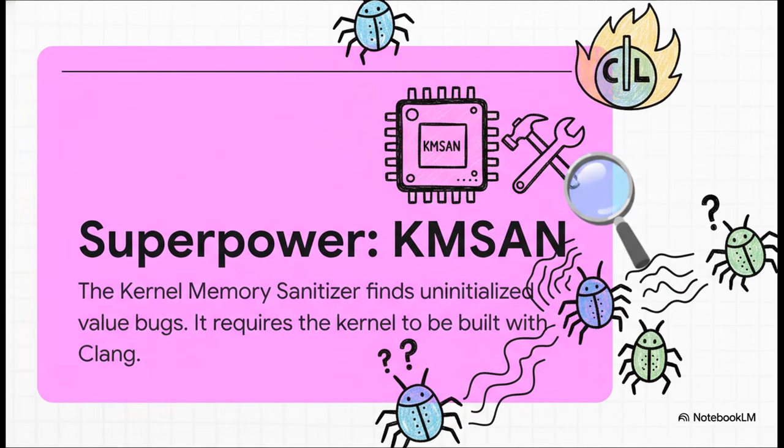All right, superpower number 2 is for hunting down some of the sneakiest, most dangerous bugs out there: the kernel memory sanitizer, or KMSAN. It's a dynamic debugging tool that finds when the kernel tries to use uninitialized memory, which can cause all sorts of chaos. And this is a feature you can only get when you build the kernel with Clang.